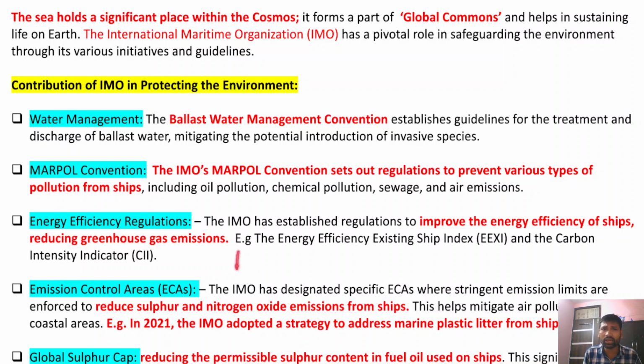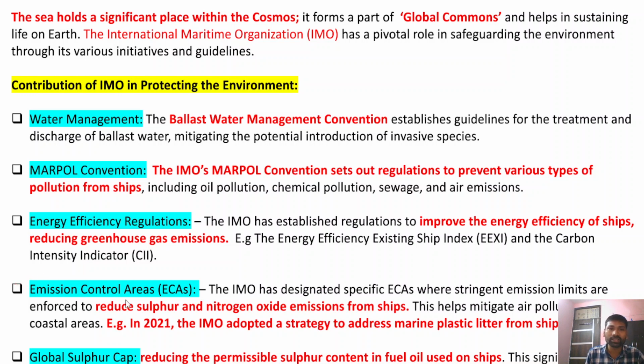The International Maritime Organization releases the Energy Efficiency Existing Ship Index, and also the Carbon Intensity Indicator. These indicators and indexes are primarily aimed at reducing the greenhouse gases from ships and protecting the ocean environment.